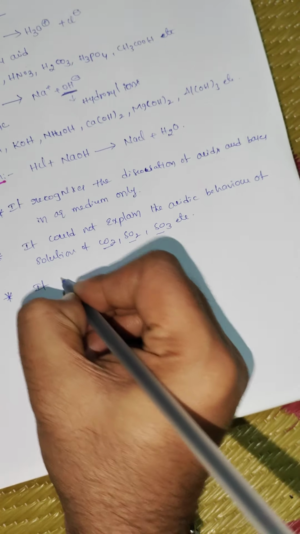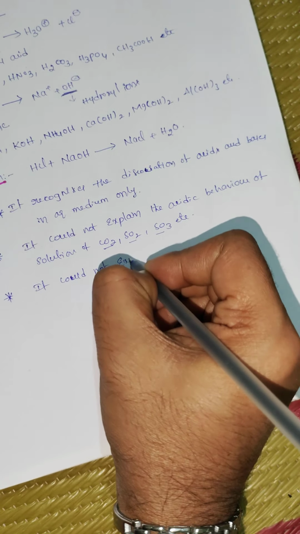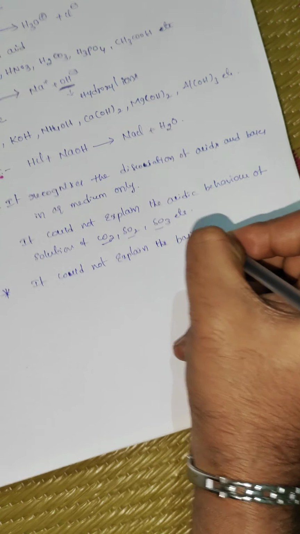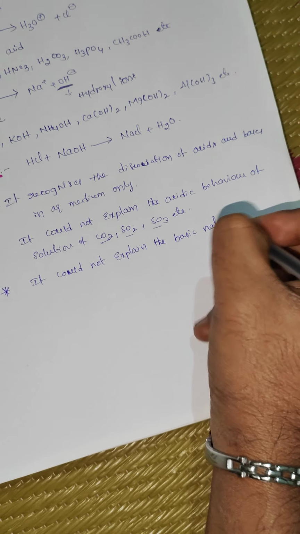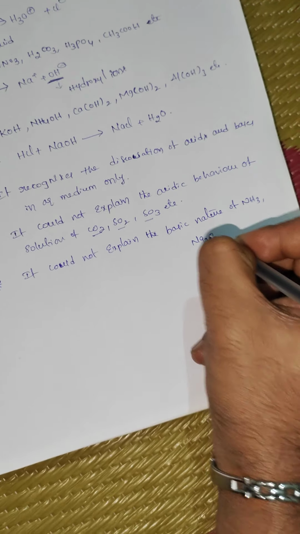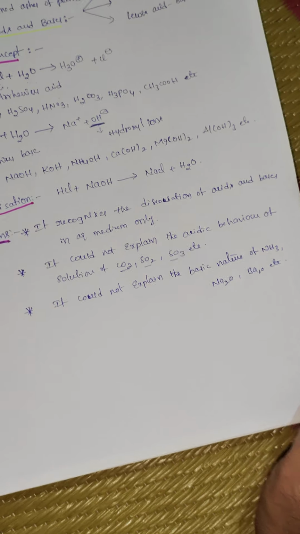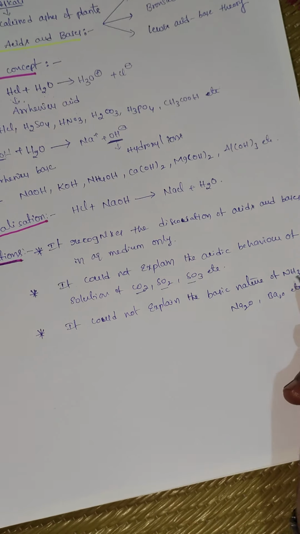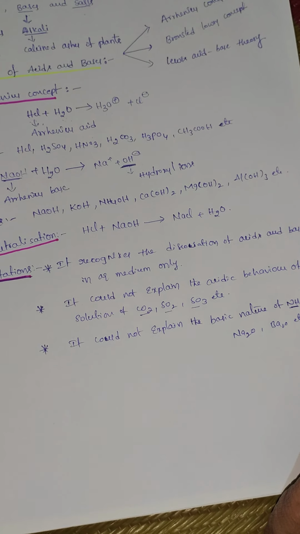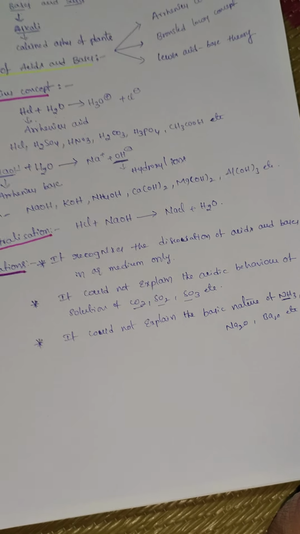It could not explain the basic nature of ammonia, Na2O, BaO, etc. Ammonia is a base, but it could not explain how it is a base. These are the limitations of the Arrhenius concept. The one that overcomes these limitations is the Bronsted-Lowry concept.